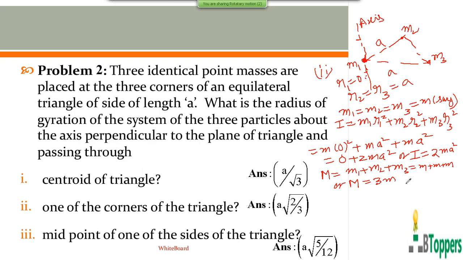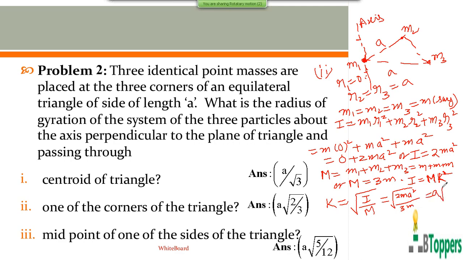So in general, the moment of inertia of a system of particles about a given axis can be written as I equal to M k square, where capital M is the total mass of the system and k is the radius of gyration of the system of particles about that axis. As I discussed in the earlier class, the radius of gyration k can be written as root of capital I by capital M. Here capital I equal to 2 small m into small a square, and capital M equal to 3 into small m.